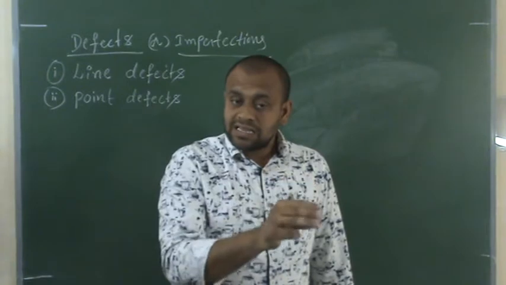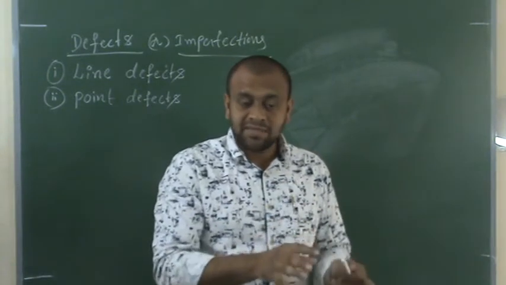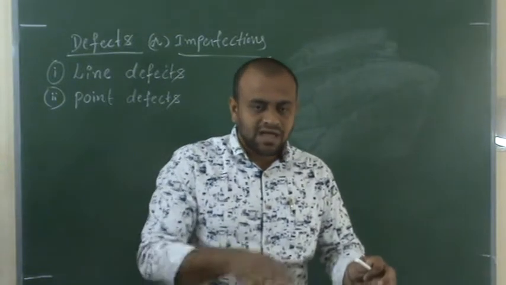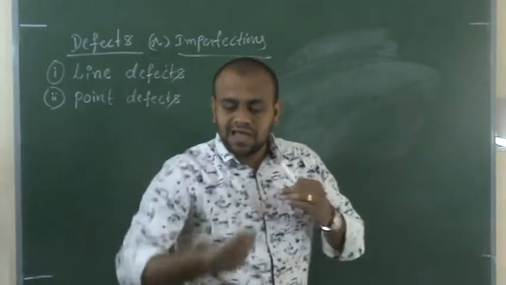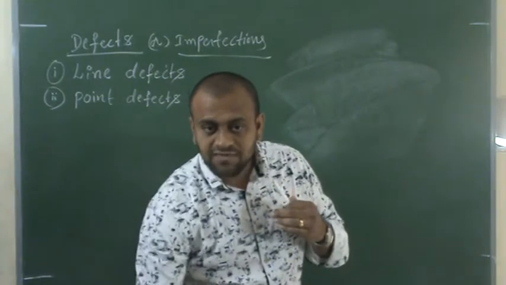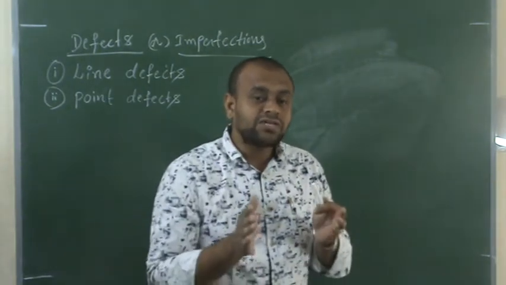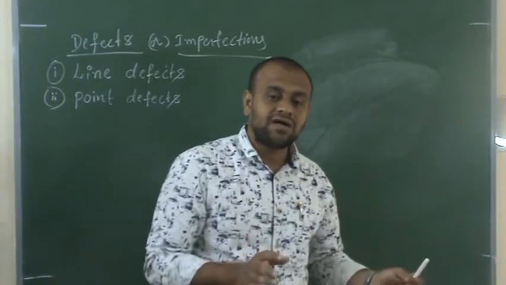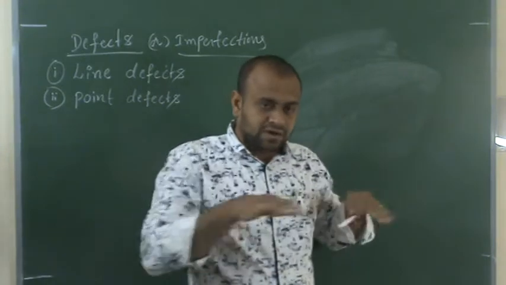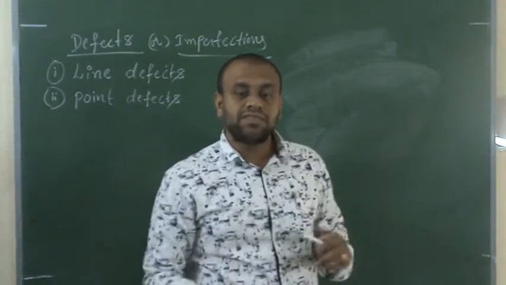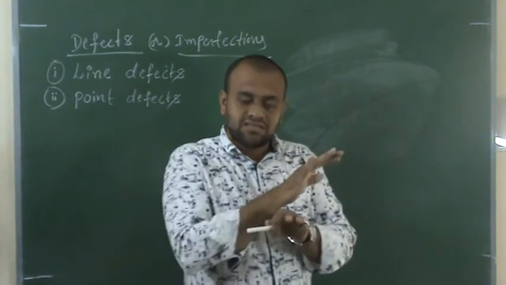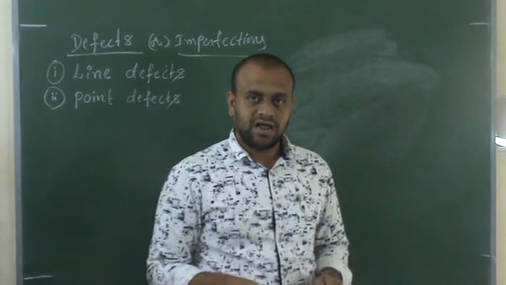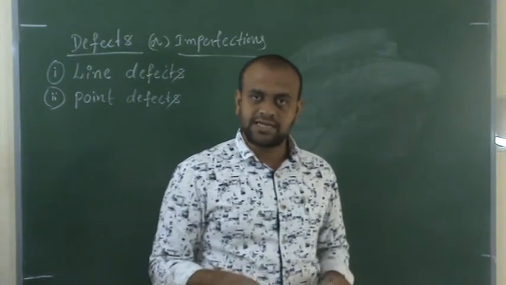That is in order. If suddenly in the fourth row, the 3 members don't sit on the desk properly. One will sit on the desk, another will sit on top, and the other will sit on the floor. That means the fourth line is not in order. It is said to be a line defect. I think you got my point, right?